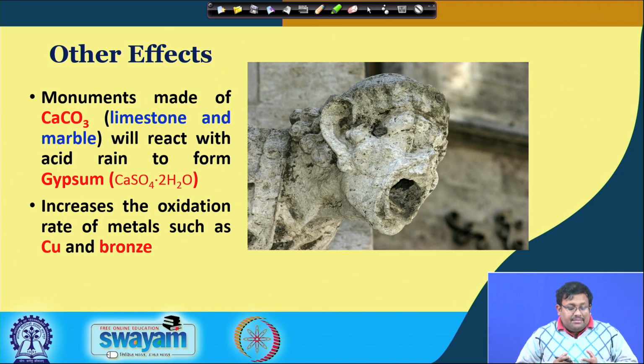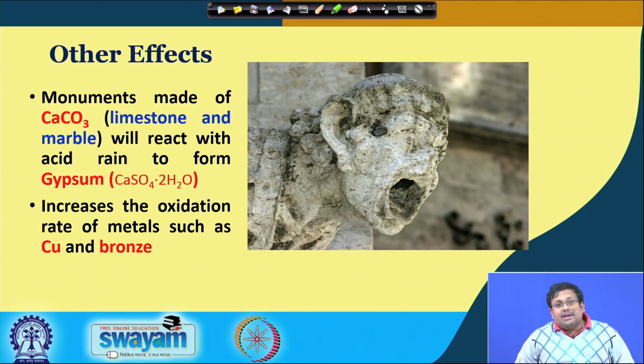So, the calcium carbonate, which is limestone and marble, gets damaged because it reacts with the acid and ultimately produces gypsum, which is calcium sulfate dihydrate, CaSO4·2H2O. So it increases the wearing of calcium carbonate, limestone and marble.